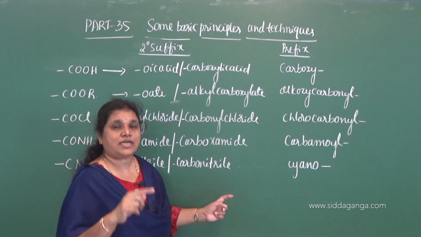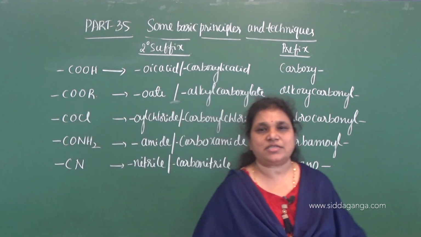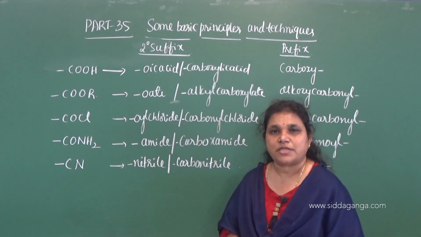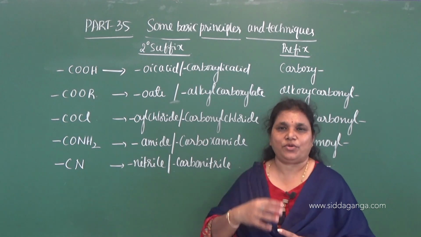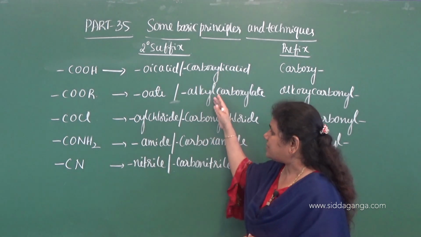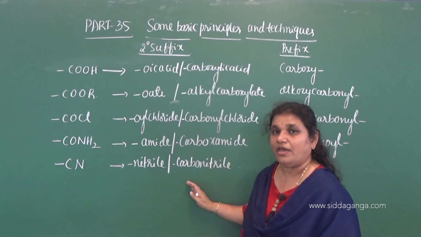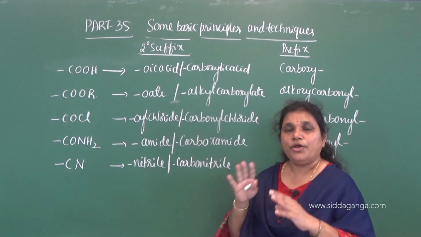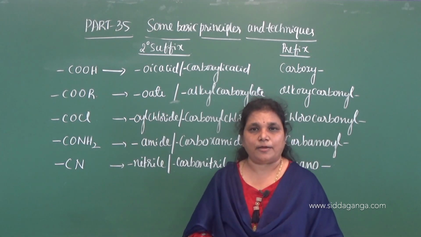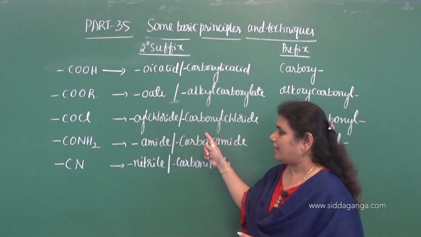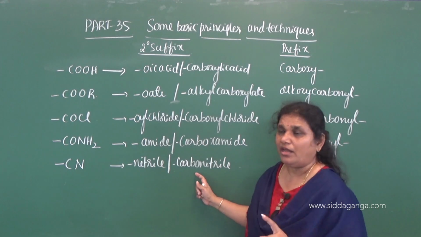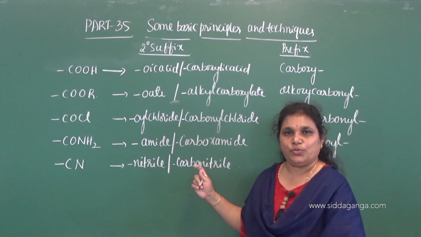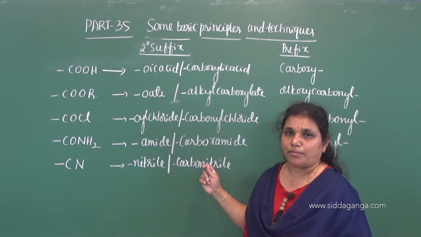When we are using the special secondary suffix, we should not consider the carbon atom of these functional groups to the root word. When we use the special secondary suffix, we do not add the carbon atom of the functional group to the root word. So when do we use the special secondary suffix? When these functional groups are present more than 2 in a given organic compound.